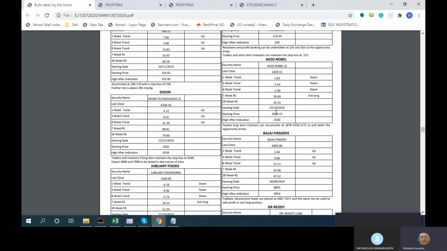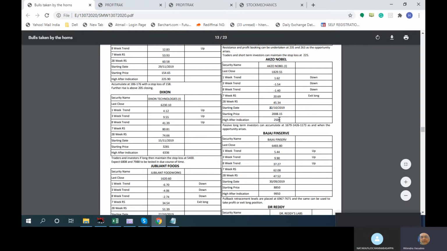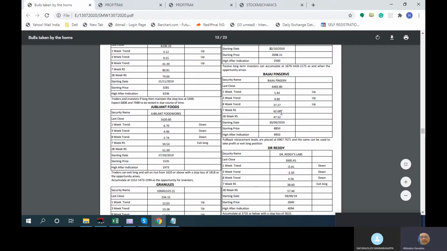Because when the uptrend starts, or when this RSS starts going up and performing, then you will have, see, 2008 also had gone to 2500. Now it is 1800, in October. So those things are there. Even if it has come down from now, we don't want to remove it.